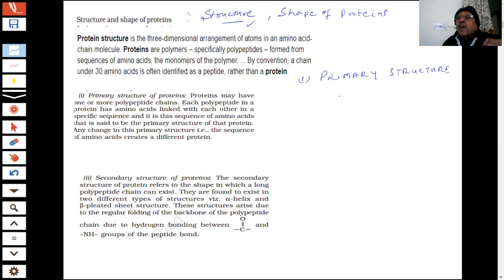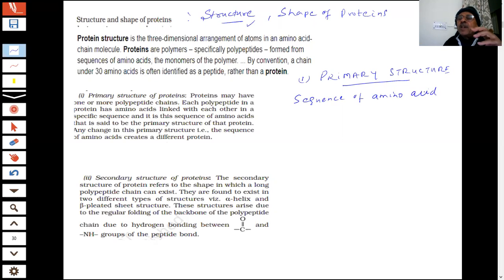It is not that only one protein is there. From different foodstuff, you are getting different types of proteins. They are essential for the body. Why? Because the sequence of amino acids will decide what type of protein this is. Primary structure means the sequence of amino acids.